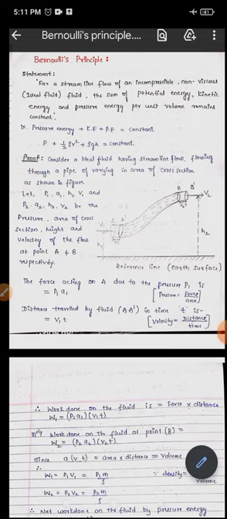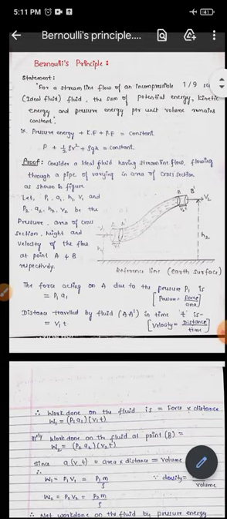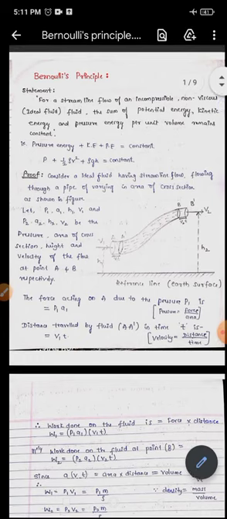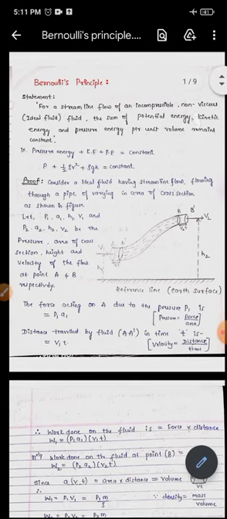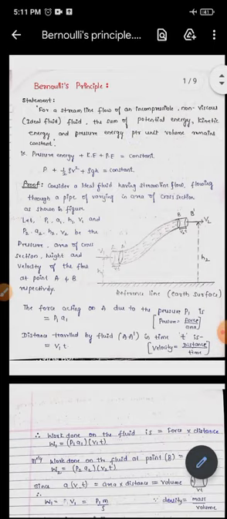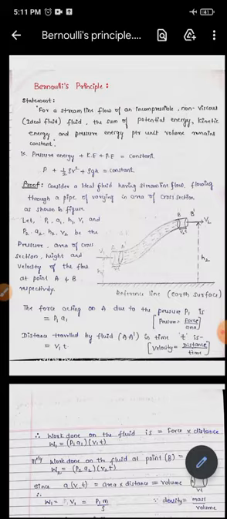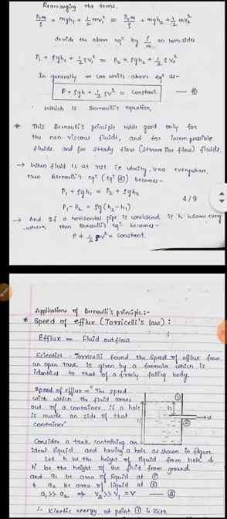It states that for a streamlined flow of an incompressible and non-viscous, that is, ideal fluid, the sum of potential energy, kinetic energy and pressure energy per unit volume remains constant. This was the Bernoulli's principle statement, and we are going to study its applications.